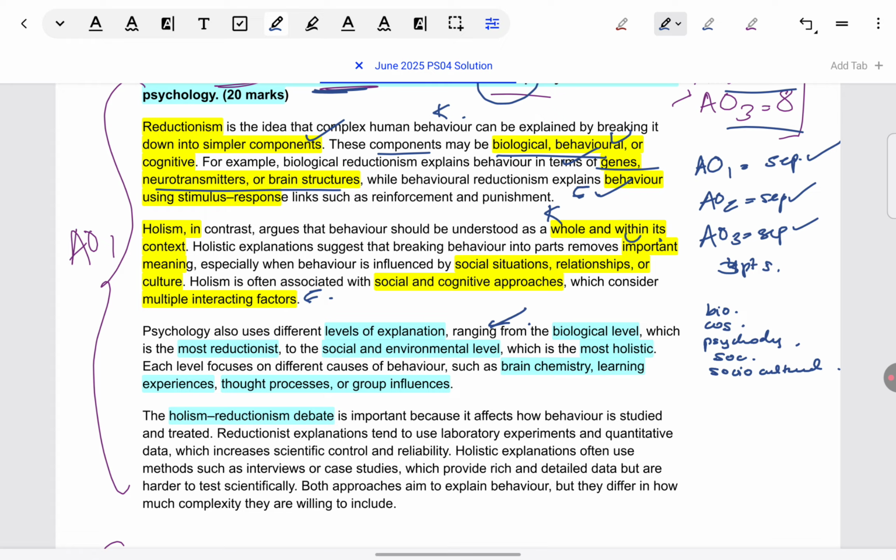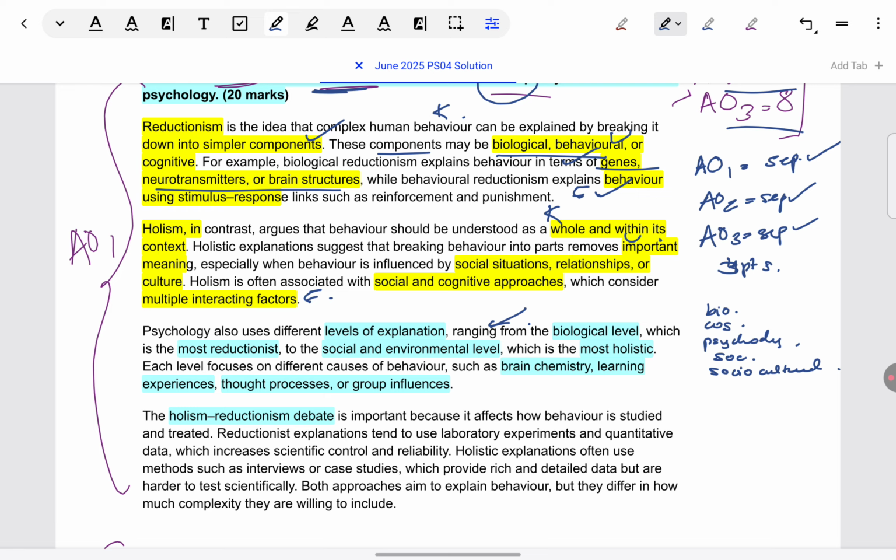Okay, now otherwise you can do what is done in this model answer for even further elaboration. Let's say you don't know levels of explanation, or you're wondering what else can be written if we don't want to write about levels of explanation. You can write about the debate. Individually, holism and reductionism have been defined, but together, what do they make up for? That you can explain here.